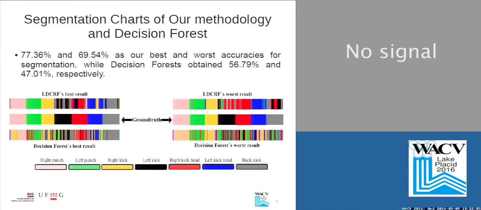Here we can see a segmentation chart comparison between our methodology and the decision forest. We can see here that our methodology returns a smoother and more accurate temporal segmentation chart, while in the decision forest we cannot see properly where the move transitions are.